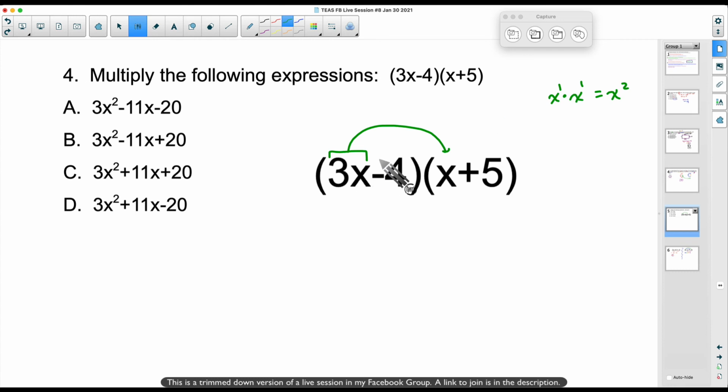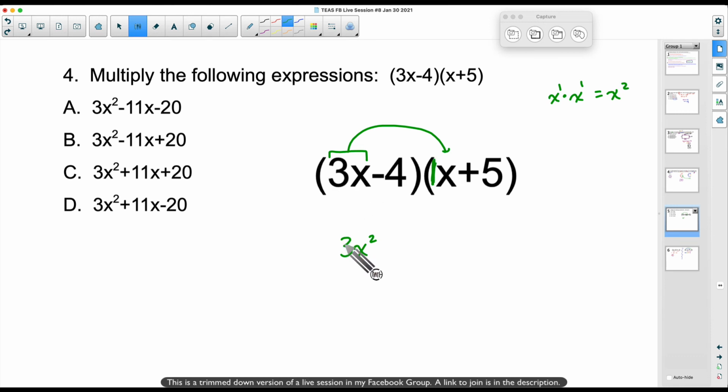But 3x times x, we do get an x squared, but don't forget this either. This is a 3 times an understood 1. So 3 times 1 gives me 3.